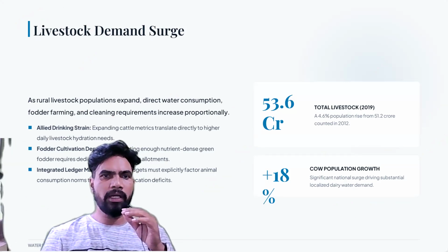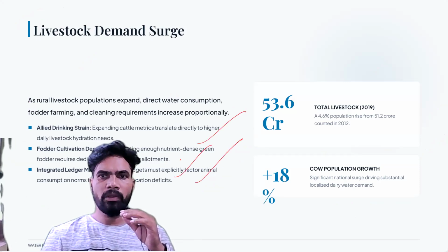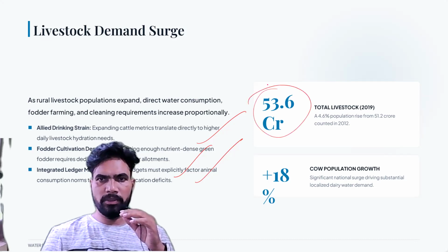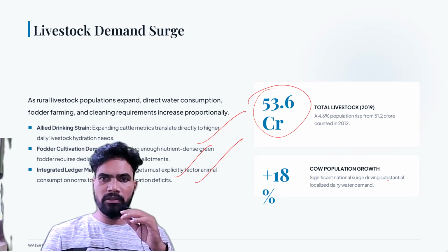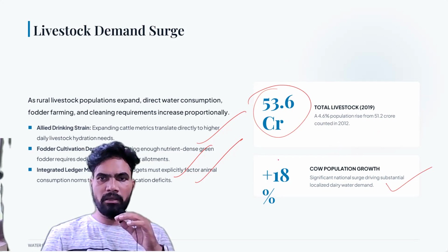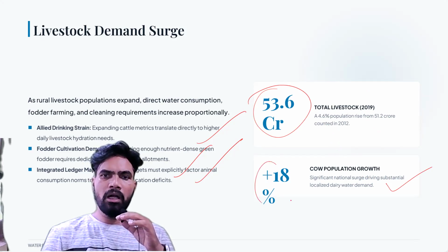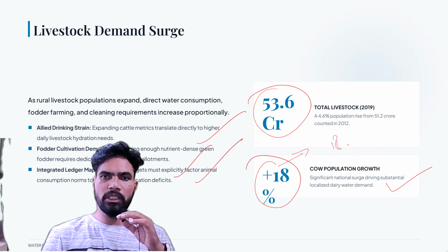Then of late there is increase in demand from livestock also. Total livestock in our country is 53.6%. Then there is a significant national surge driving localized dairy water demand. You see, cows in this total cattle, the increase of cows is 18%.